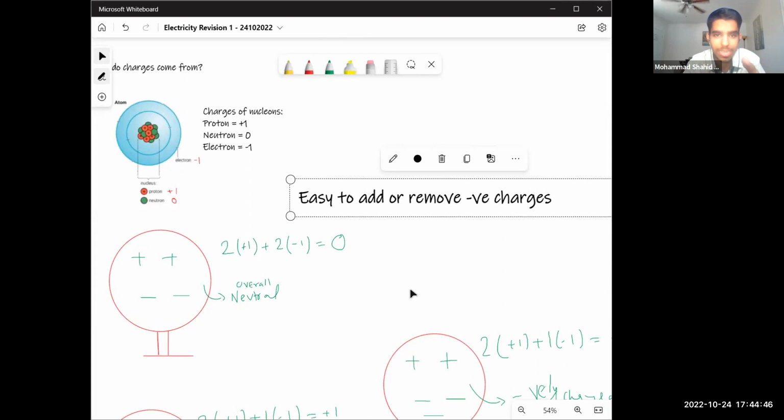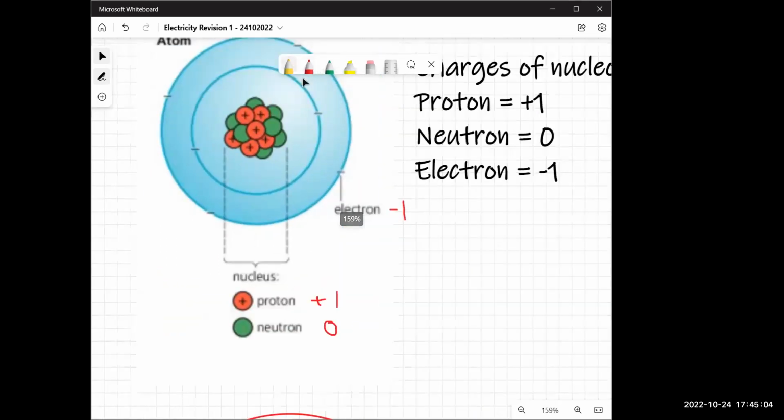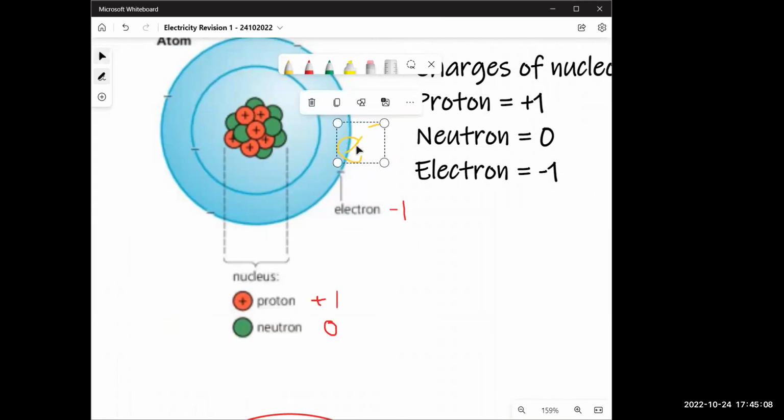What I mean by that is it's very difficult to remove a positive charge. Why? Because it's inside a nucleus. But electrons are actually outside the atom, so it's very easy to pull them out or put them inside. You can easily add them or remove them. Look, electrons are over here. So what is easy to remove, the positive charge or the negative charge?